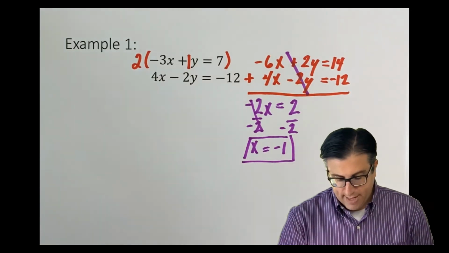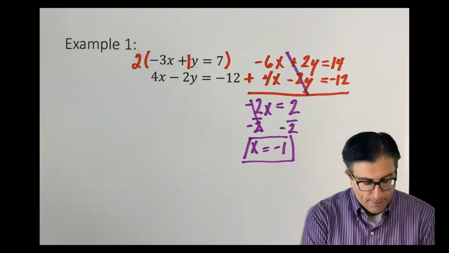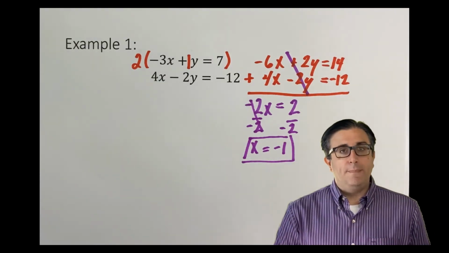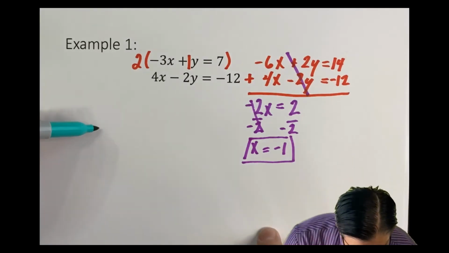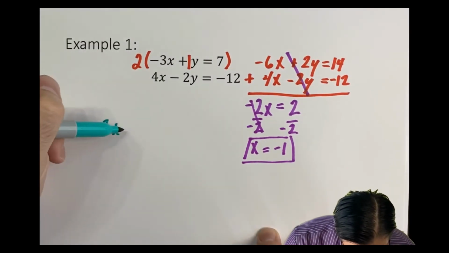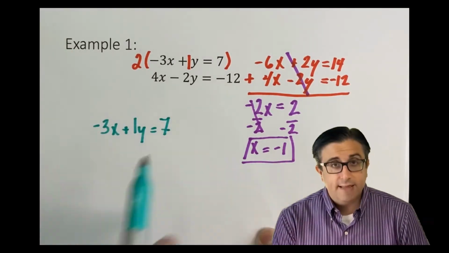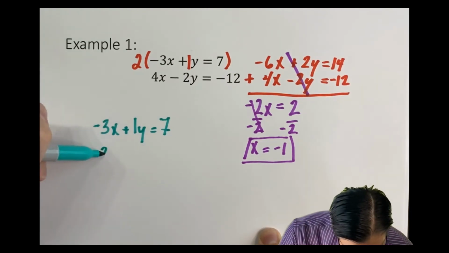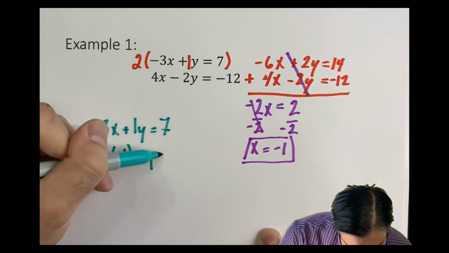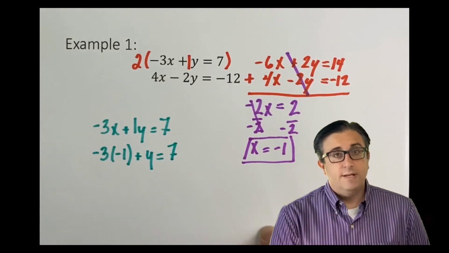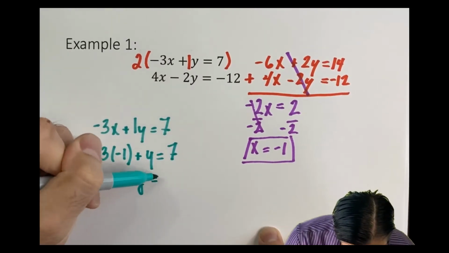When I find x to be negative 1, I need to solve for y. If you get your x, you need to solve for y. Now when you do the elimination method, you can pick whichever equation you want to work with. So I'm going to go with the top one, negative 3x plus 1y equals 7. I'm going to plug in this negative 1 in for x. So it's negative 3 times negative 1 plus y equals 7. Negative 3 times negative 1 is positive 3 plus y equals 7.